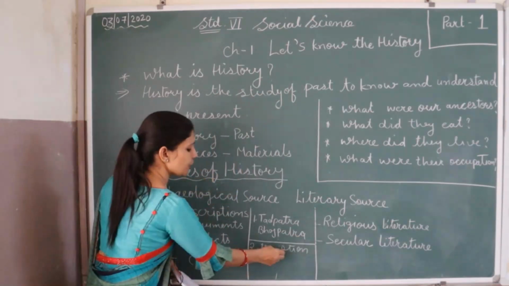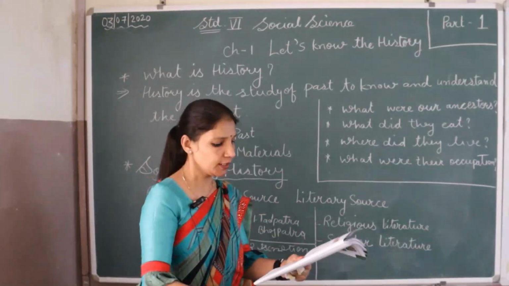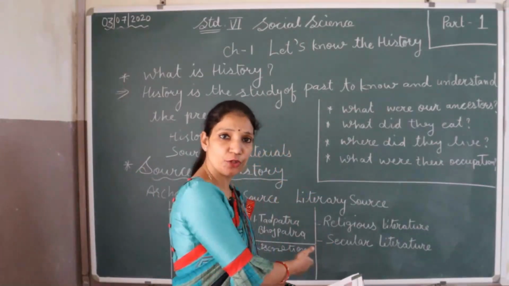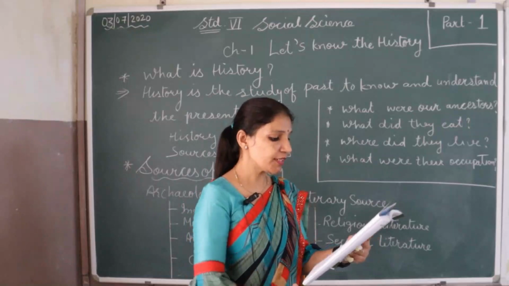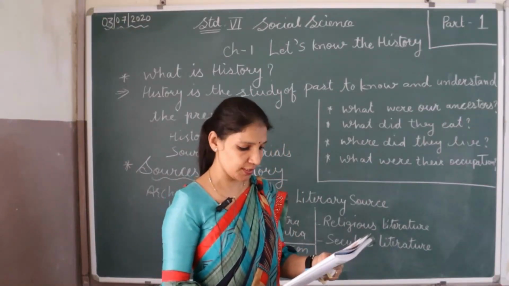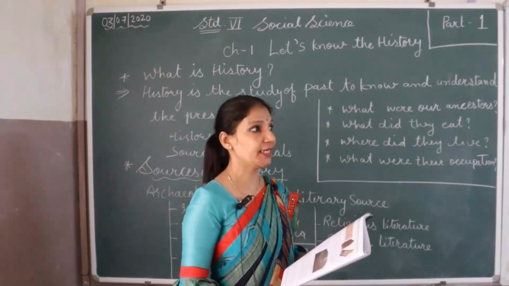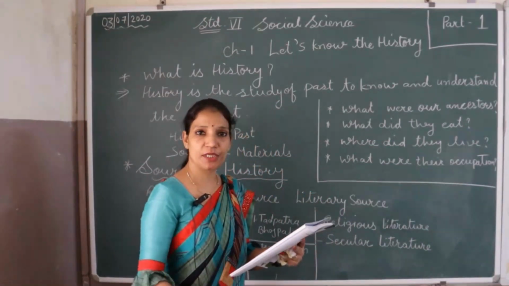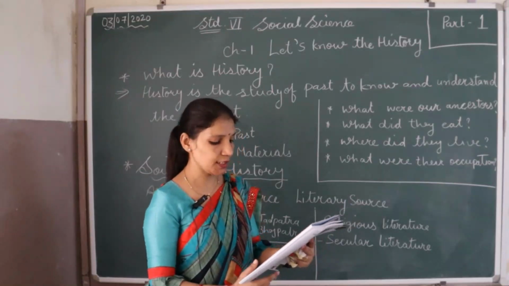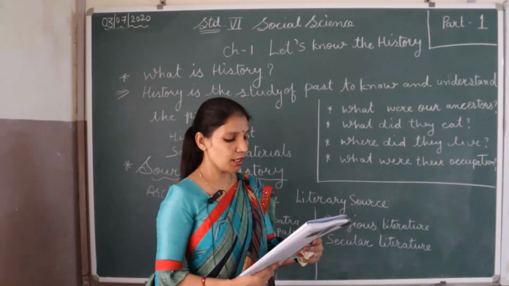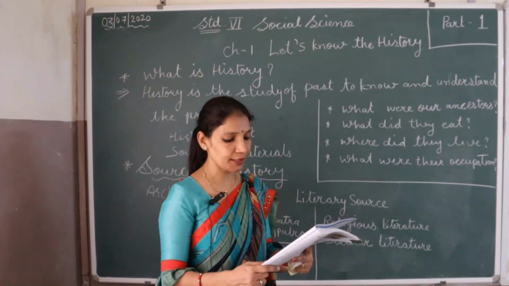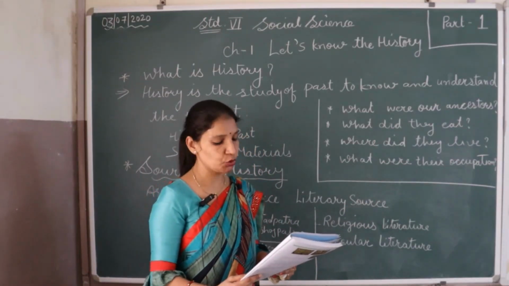So inscription is also a source to know the history. How do we know history from these inscriptions? We can know about the history from the stone inscriptions. Many times inscriptions were done on the metal also, metal plates. We can get the information from these plates. Kings used to communicate with the people by carving their orders and commands on these works.